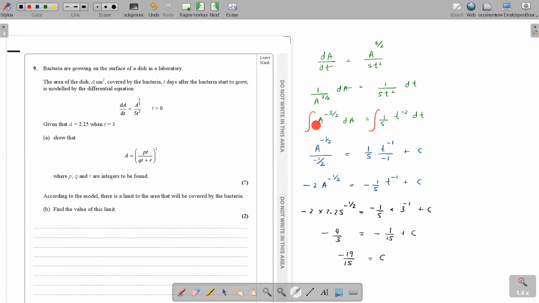Okay. So it's entirely up to you. Depending on where your 5 is, it's entirely up to you. If you want, you can keep it here. If you want, you can bring it here. The way you keep the 5, however, will change the c value.